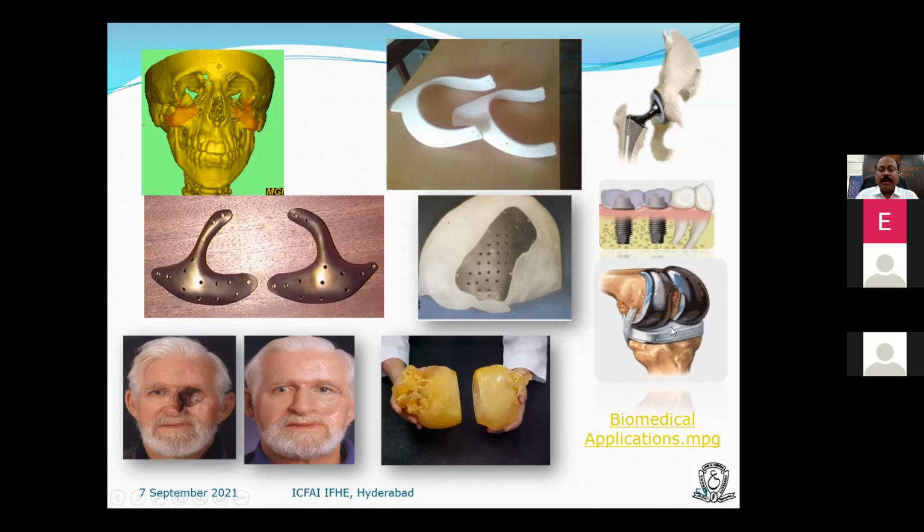Similarly, why it is popular in biomedical applications is that mass production is not possible here, not necessary. Each tooth is a different and unique shape. Each human being has different knee joints, different anything; any part of a human being will never be the same as another human being's. So we have to build for a particular person only. So 3D printing is playing a vital role. And the only thing is the doctor gives us the CT scan or MRI data, we build it and give it to him.